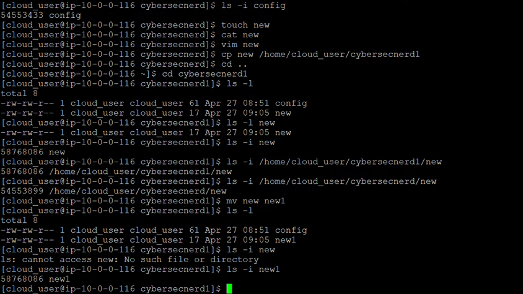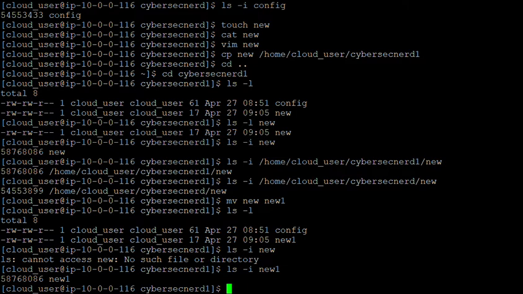Okay. So we talked about the touch command to create a 0 bytes file. We have added content to that particular file by using VIM, right? VIM as a tool. We have made use of the copy command.